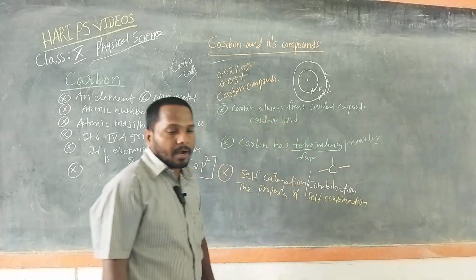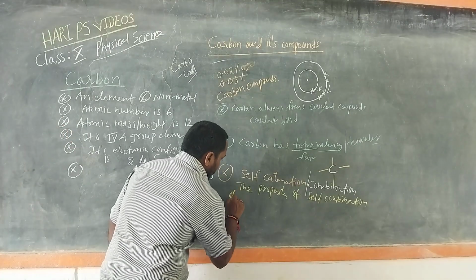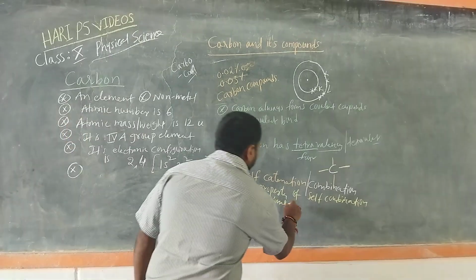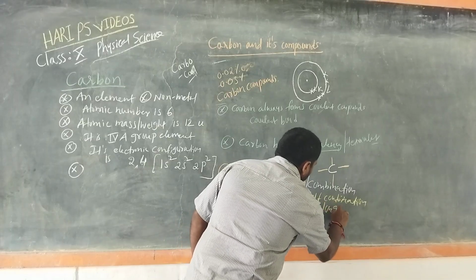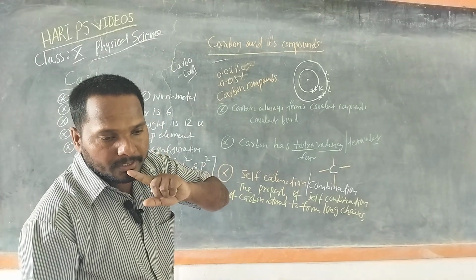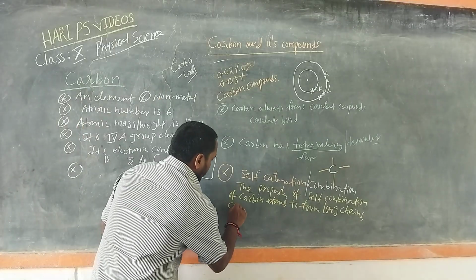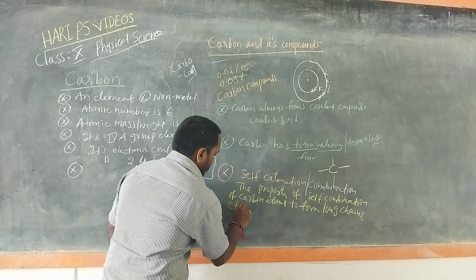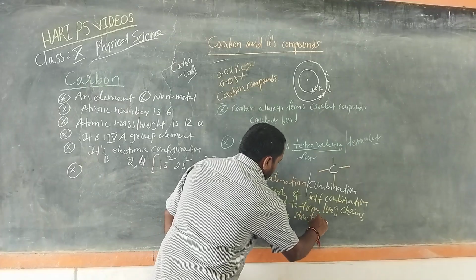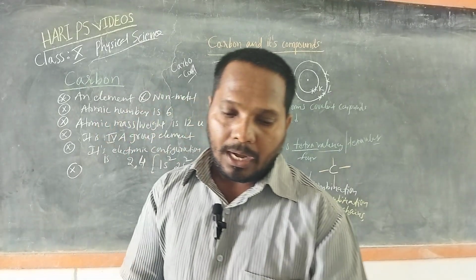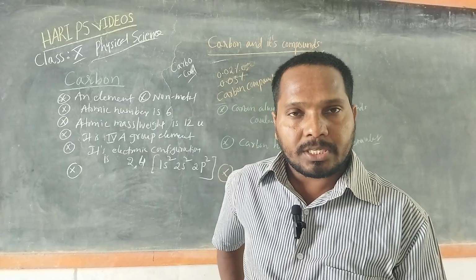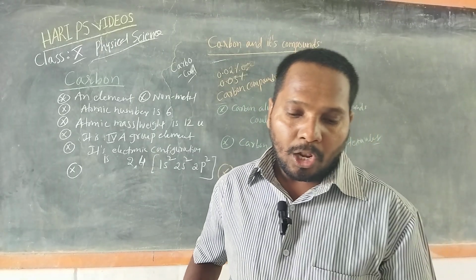The property of self-combination of carbon atoms is to form long chains, or cycles, long chains or branches, or cyclic structures, etc. It is the property of the carbon element due to which atoms can join one another to form long chains.